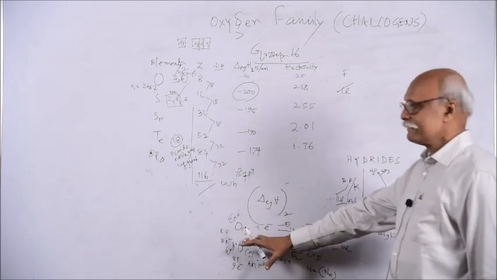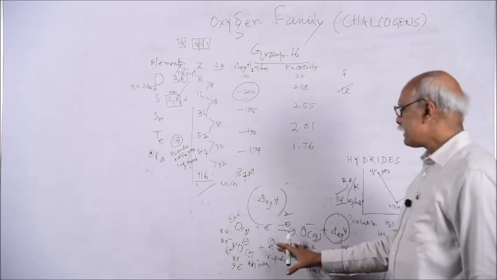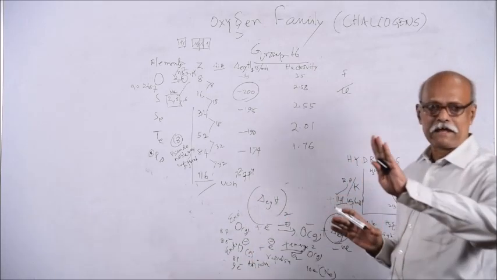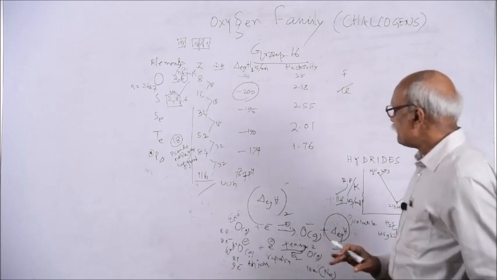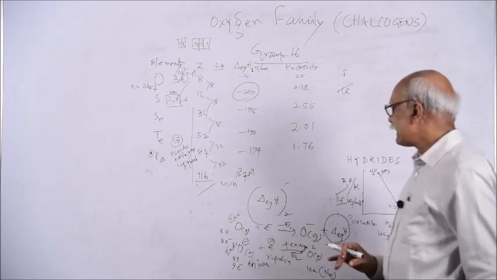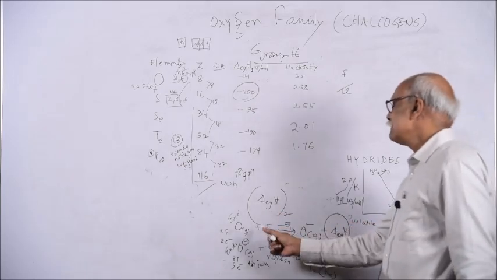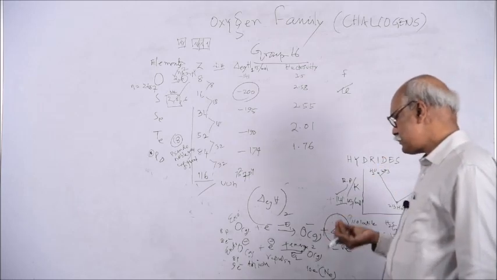So this you can very well explain. In this case, there is attraction because this is neutral. In this case, there is repulsion because this is negatively charged. To a negatively charged entity, another negatively charged entity or electron is added, so there must be repulsion. But the only thing is they have a tendency to have what?